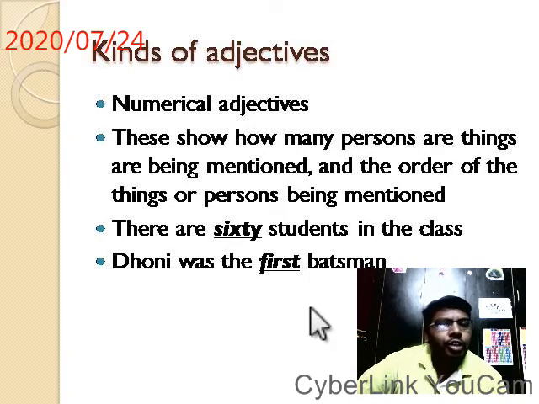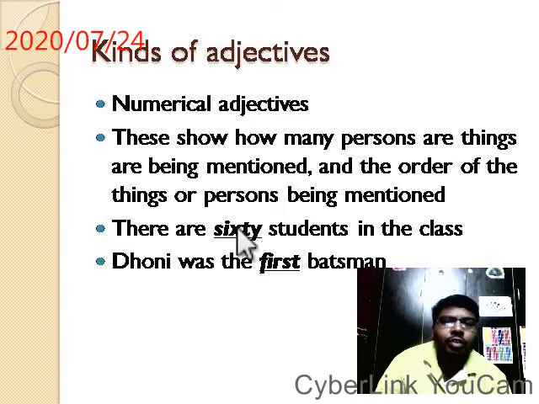There are 60 students in the class. 60 becomes an adjective there. How many students? Students is a noun. This is an adjective. Students is being modified by the 60. The noun is being modified by an adjective. How many students are there? 60 students.